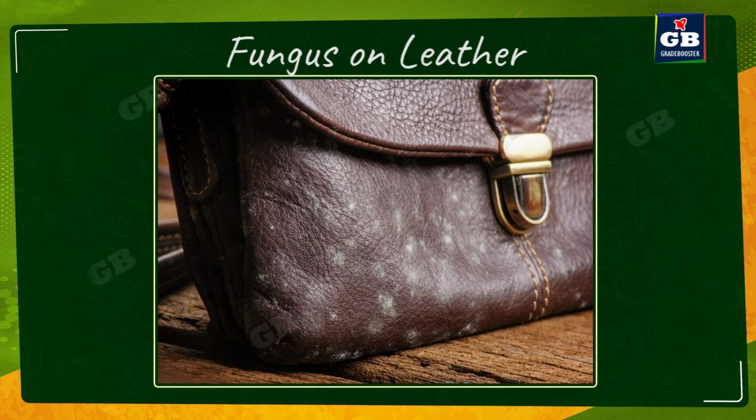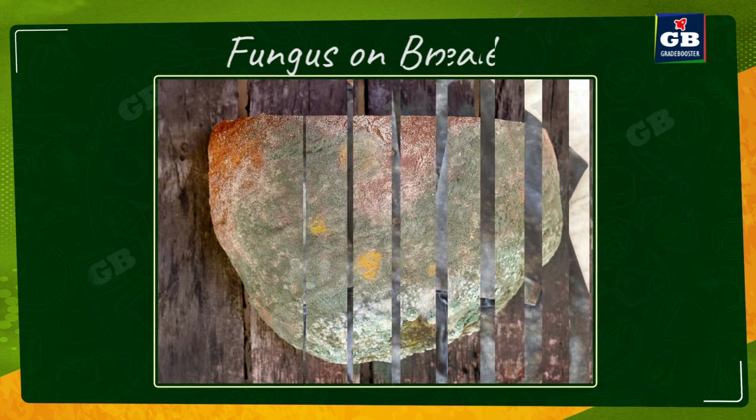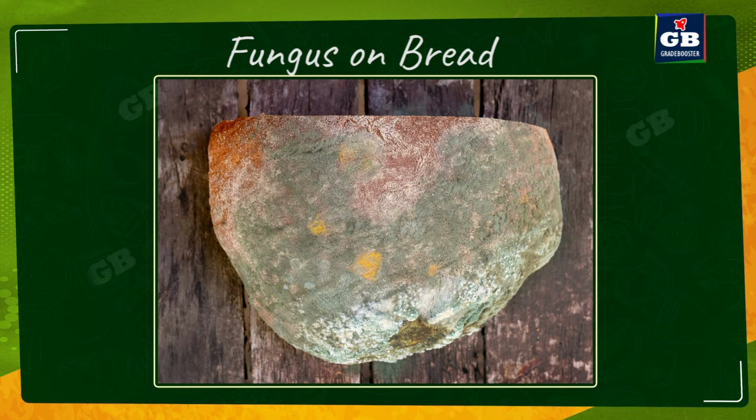Even leather items can catch fungus. And sometimes clothes also get fungus. And also different food items like bread, when they are not stored properly, fungus grows on them. So fungus is a saprophyte.